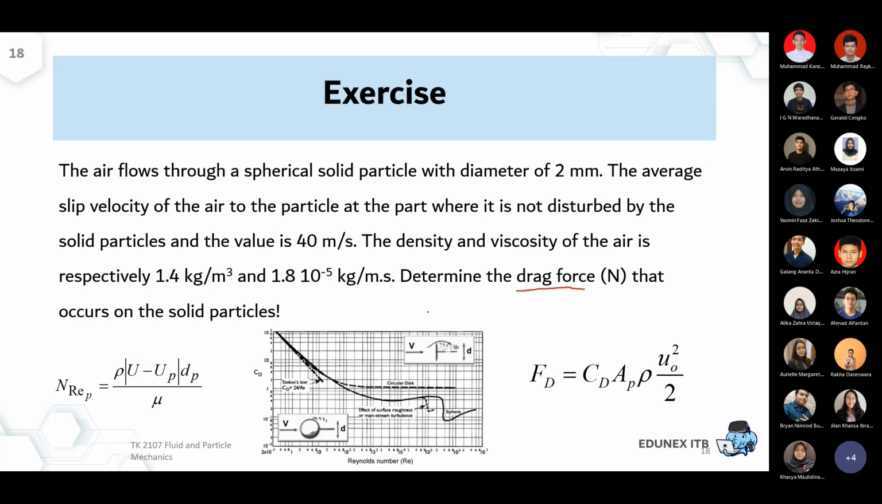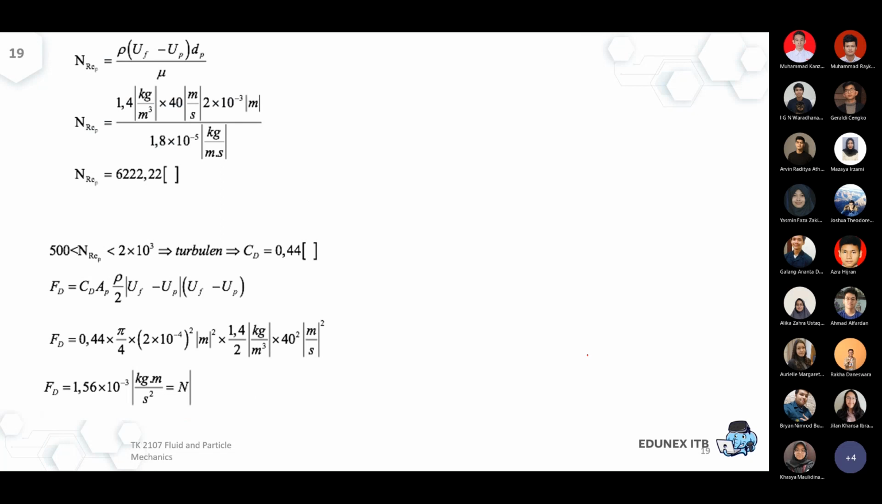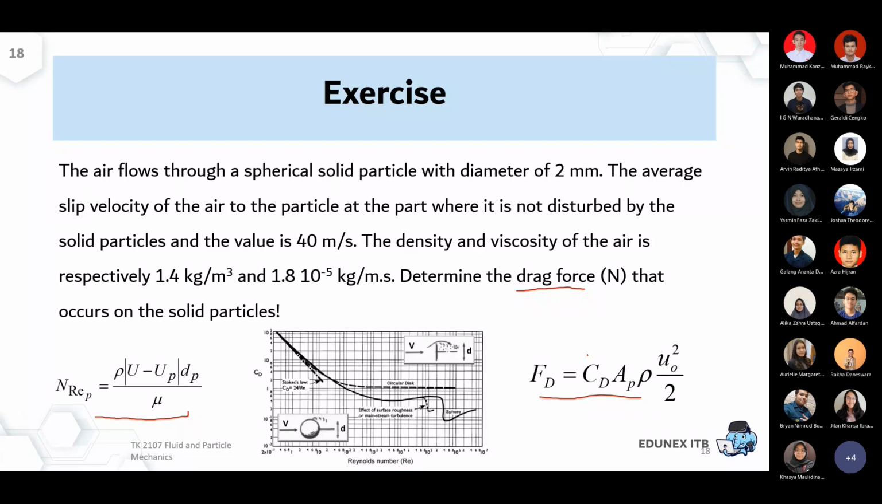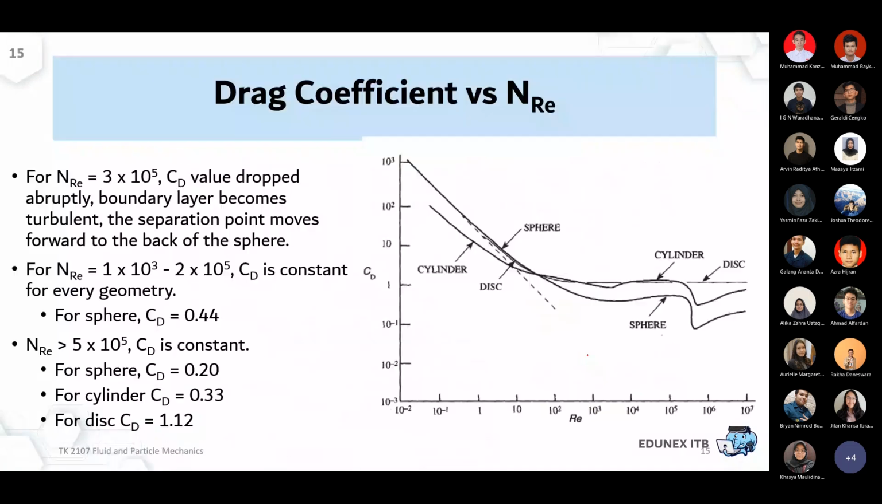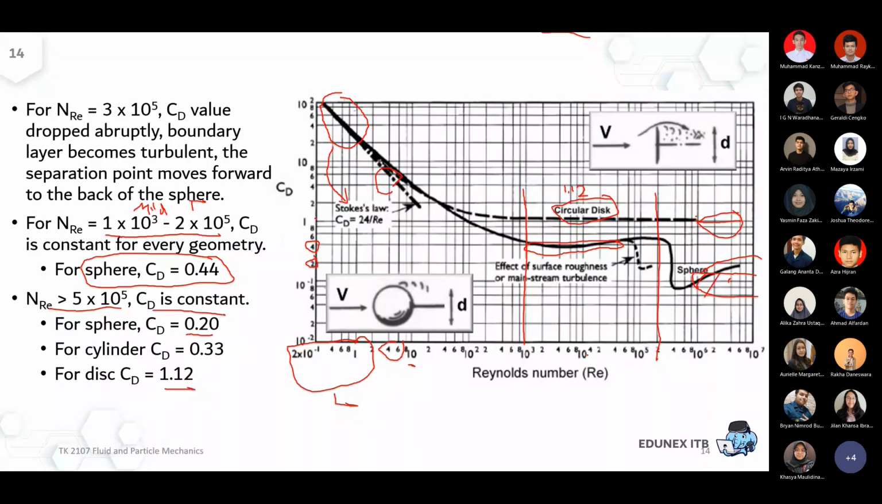how to determine the drag force of the solid particles. The Reynolds particle number is provided, then you can use the chart over here, and then you calculate the FD as the last part. And actually, the solution to the example is provided over here, but I want to give you some time to calculate using the numbers directly. Okay, any questions up until now?